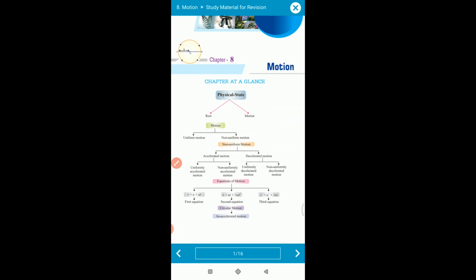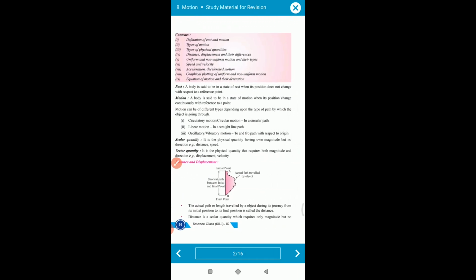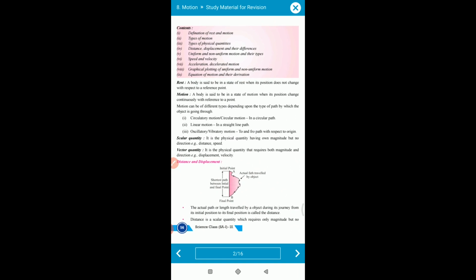Shall we start? The first term is rest. You are all aware of rest. Suppose a body is lying here for 7 years, 5 years, or 10 minutes, and in that time the body does not show any movement or displacement from one position to another.